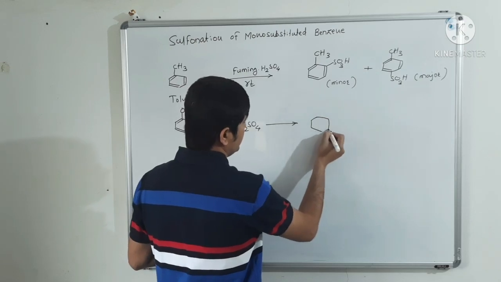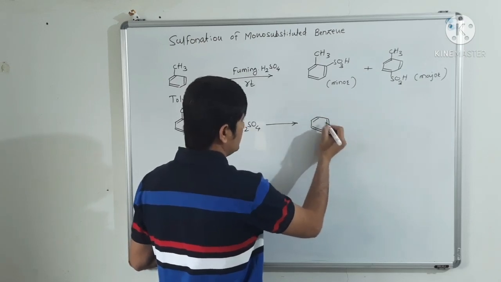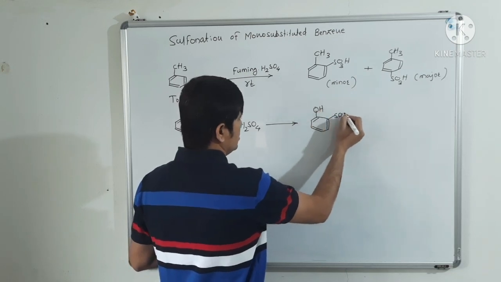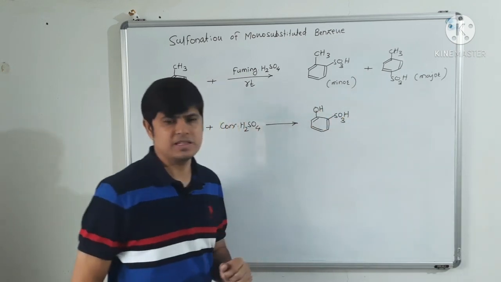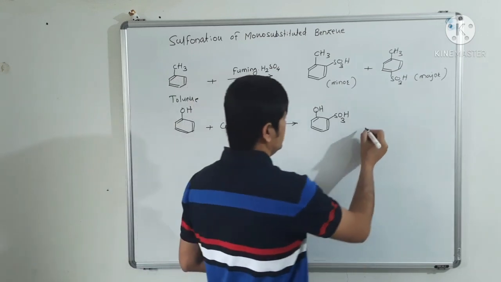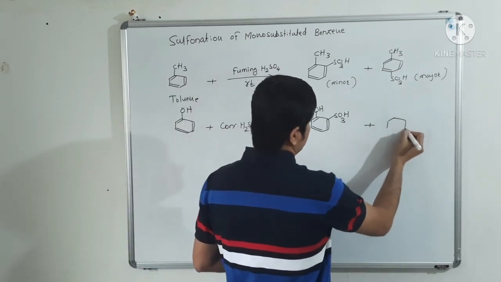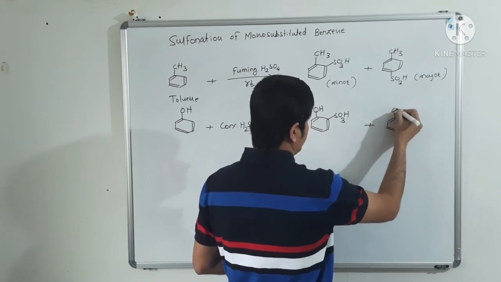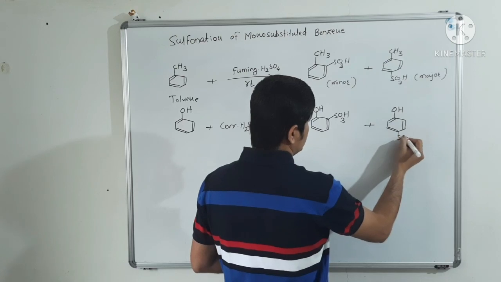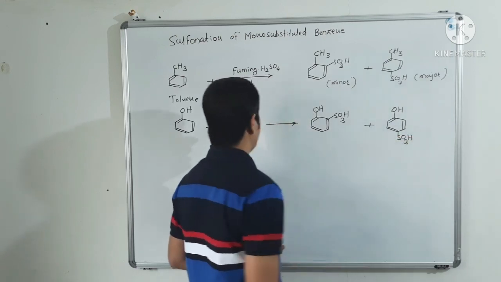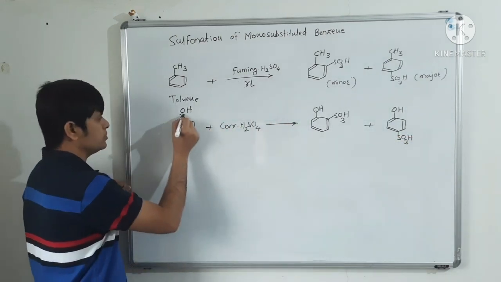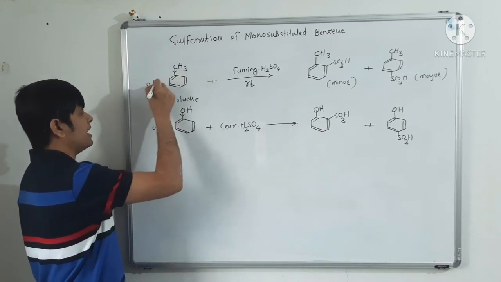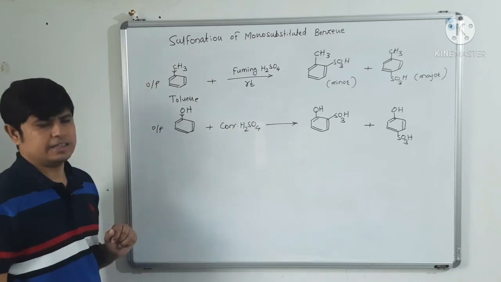Again here we will get a mixture of ortho-para products, that is ortho-hydroxy benzene sulfonic acid or para-hydroxy benzene sulfonic acid. So this mixture we will get, as the hydroxyl group is also ortho-para directing, toluene is also ortho-para directing, isn't it?